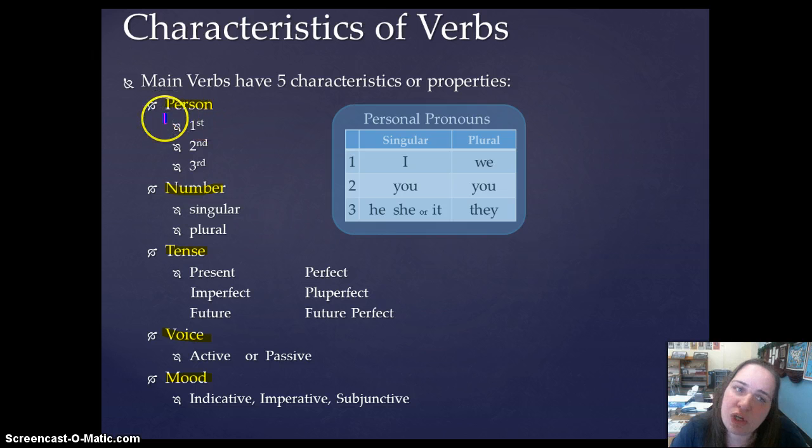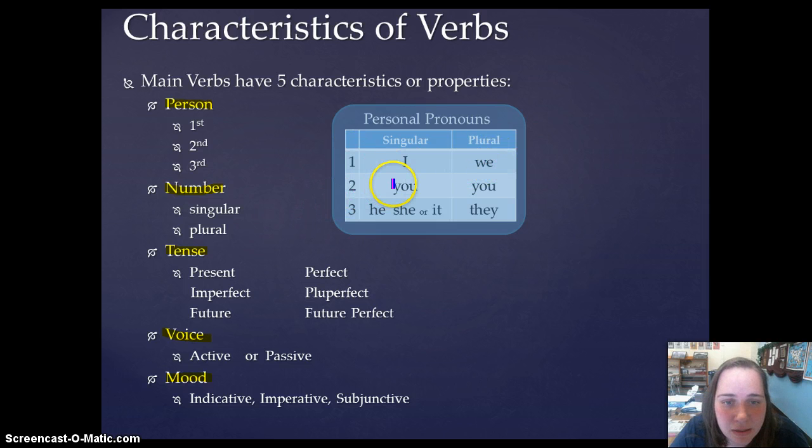And I'm going to go through and show you what each one of these characteristics means, or what the options are for that. When it comes to person, you can have a first person, second person, or third person verb, like here in this chart. And you can have these in either the singular or the plural. First person singular, we translate with the subject I. And first person plural, we translate with the subject we.